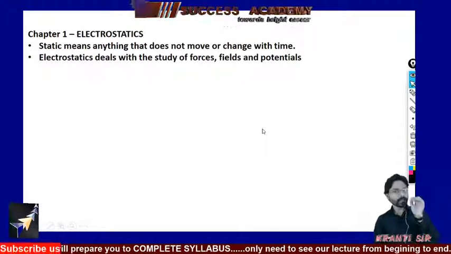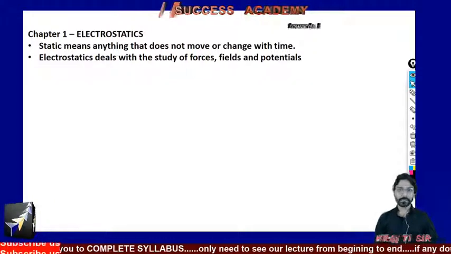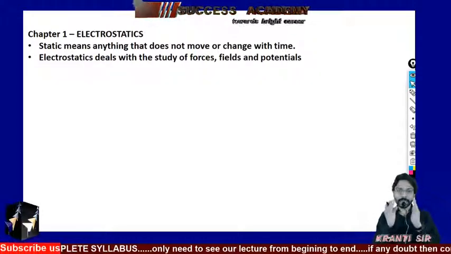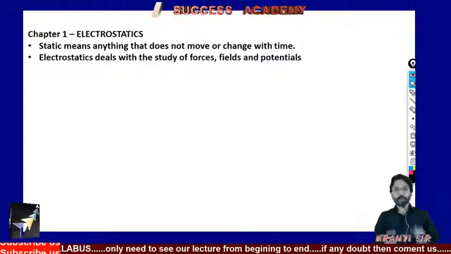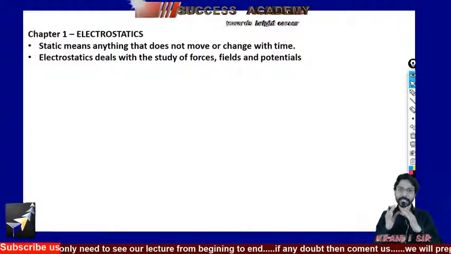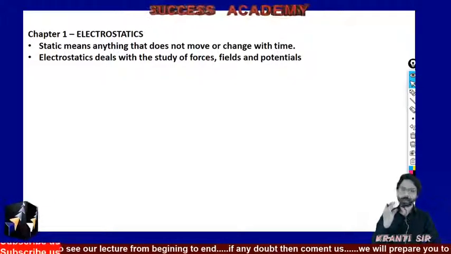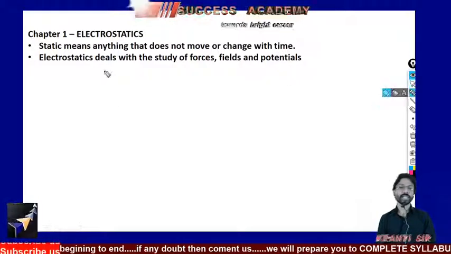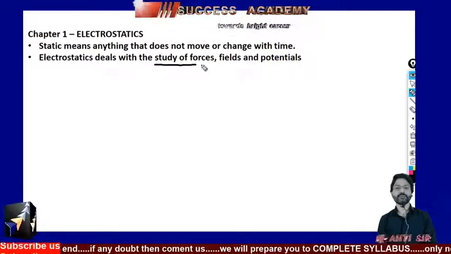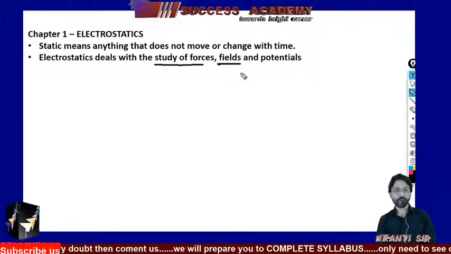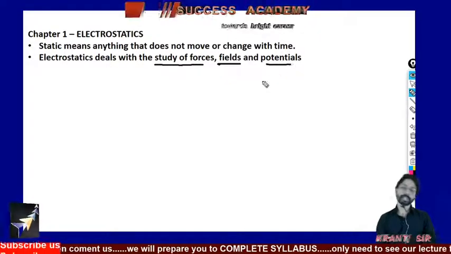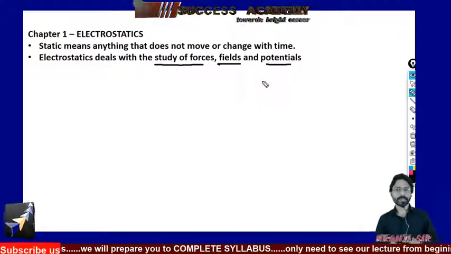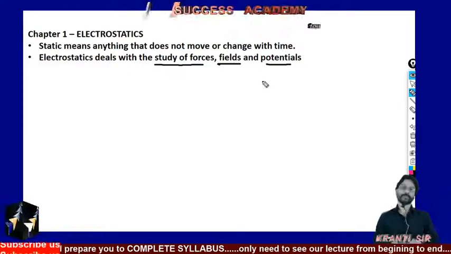Next, we have to deal with the word electrostatics. Now, what do you mean by electrostatics? I know the question arises in your mind. Electrostatics deals with the study of forces, the study of fields, and the study of potential. Sir, what do you mean by it? I'm not understanding. Yes, I know.